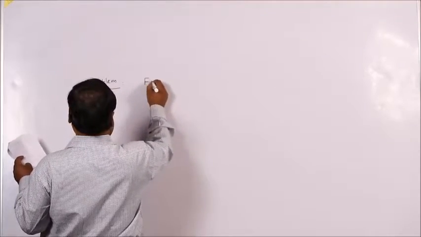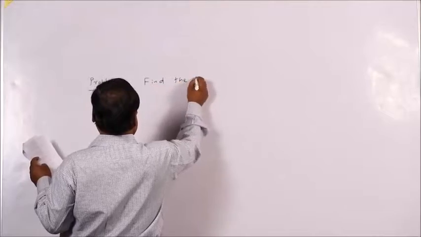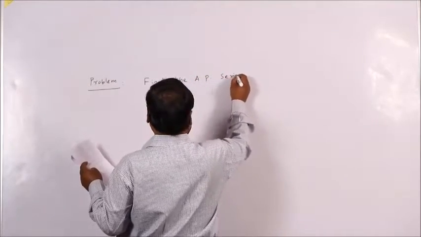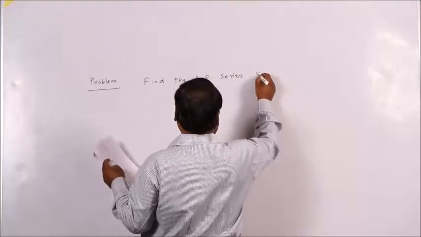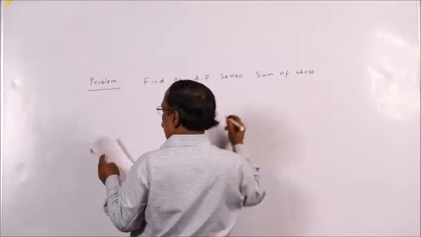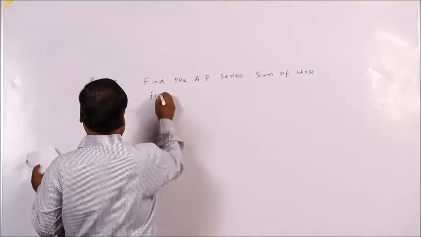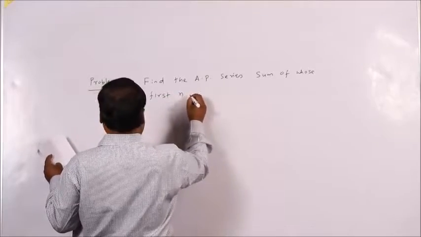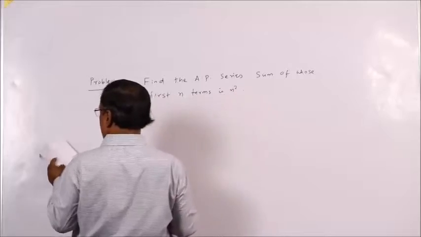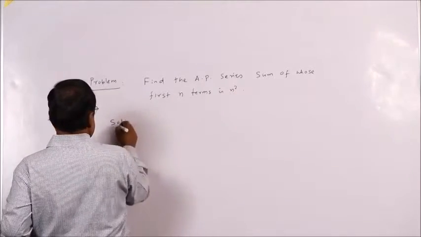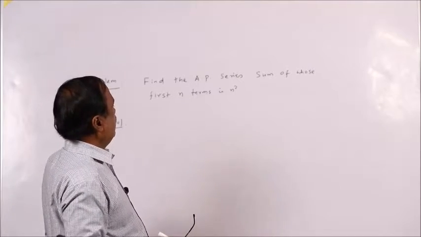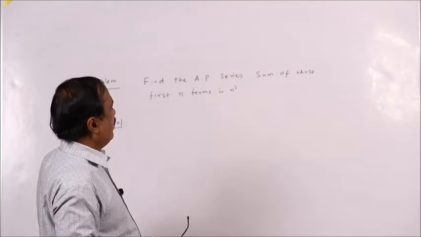Find the AP series, the sum of whose first n terms is n square. So here we have to find the series whose sum of first n terms is n square.